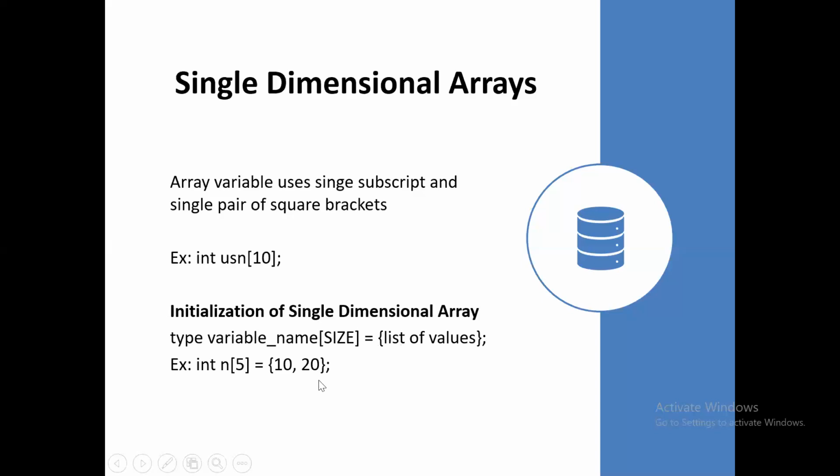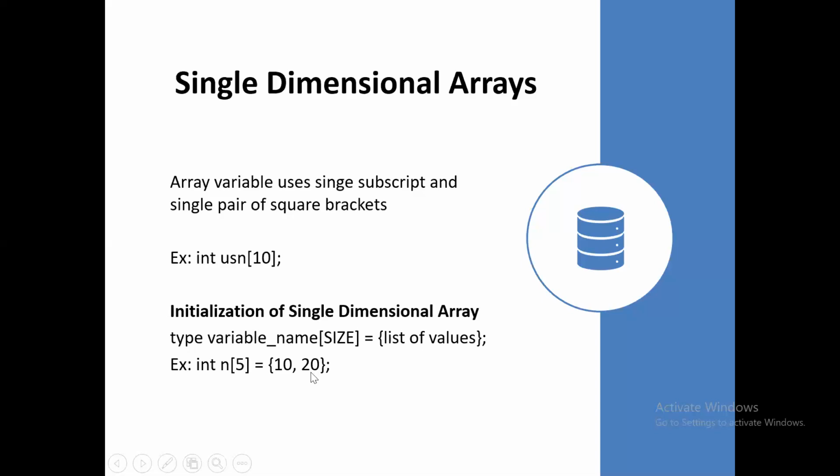For example, here I am giving the data type, integer, and variable name n, and within the subscript I specify the size, that is 5, and it is assigned a list of values. The list of values I assign using flower brackets: 10 and 20. Here there are only two elements. What about the remaining values? By default those values are assigned 0. So this is how you initialize the single dimension array.